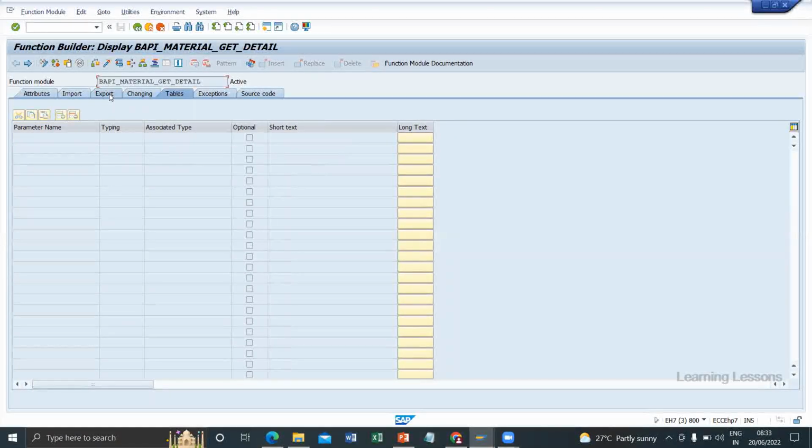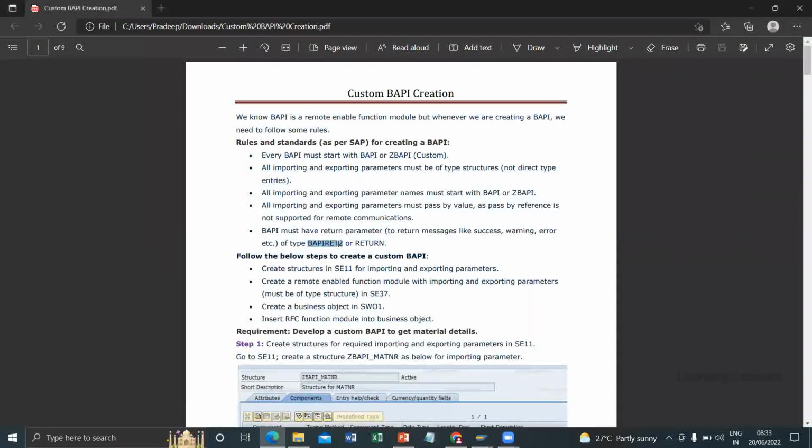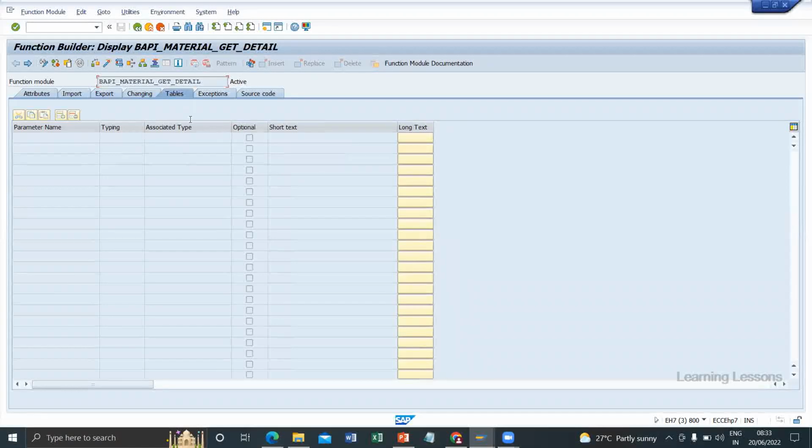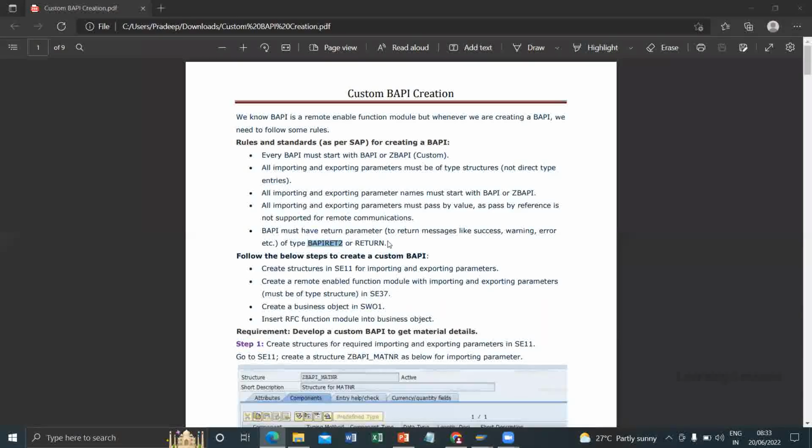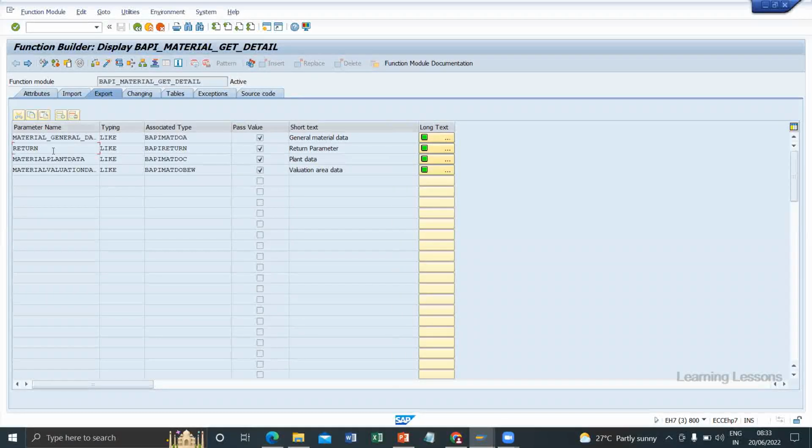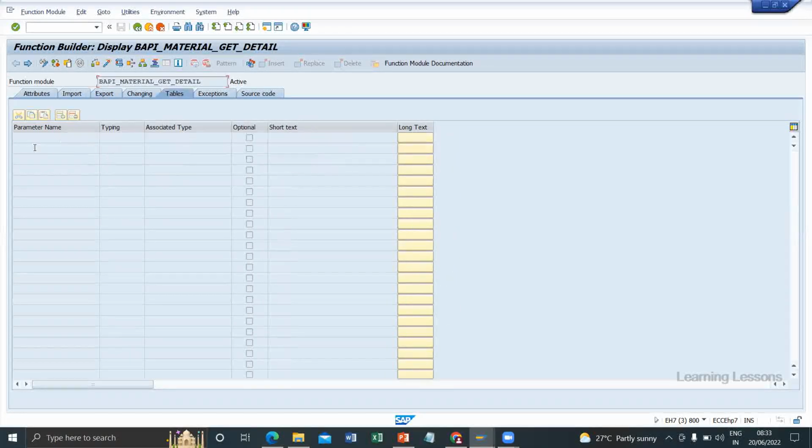Because you can also use BAPIRETURN in tables also, but two versions are there. BAPIRET2 is the latest version. So both are handling the error messages. The main thing is the return parameter should be there, either in exporting or tables. This name should not change. The other names are your wish. We can write anything, but this should not change. We should write RETURN only. Here also you should not use LS. Should mention RETURN only, even in tables.